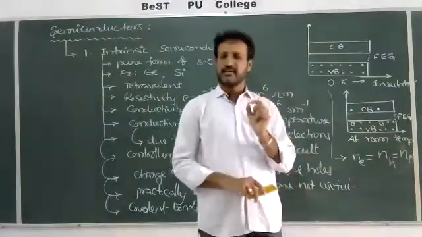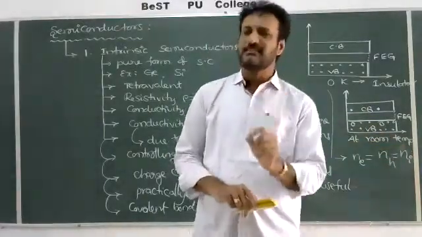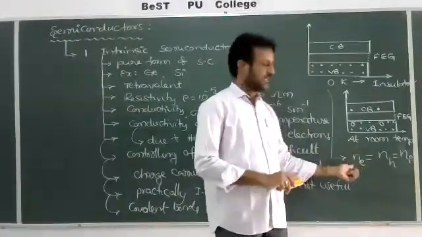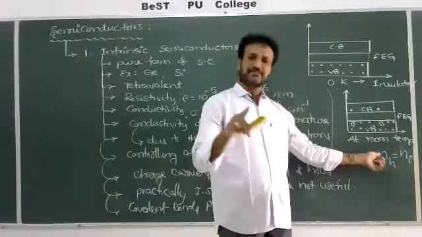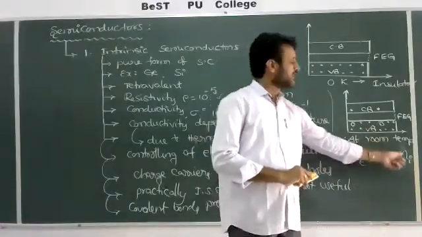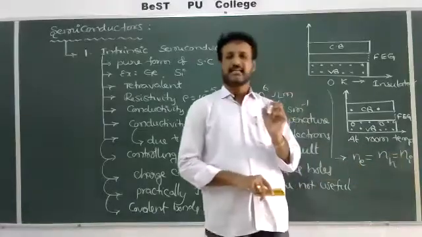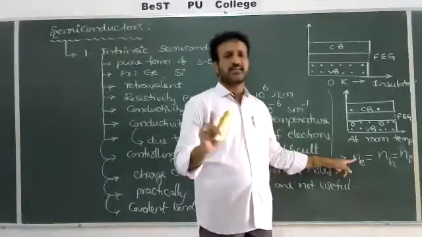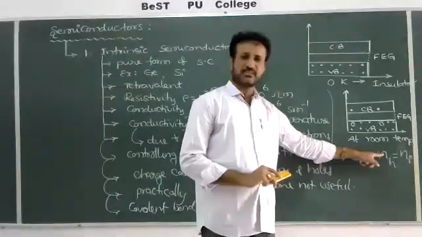So in a pure or intrinsic semiconductor, the number density of electrons in the conduction band, Ne, and of holes in the valence band, NH, are exactly equal, and both equal the intrinsic charge concentration. Electrons cause some current and holes also cause some current.